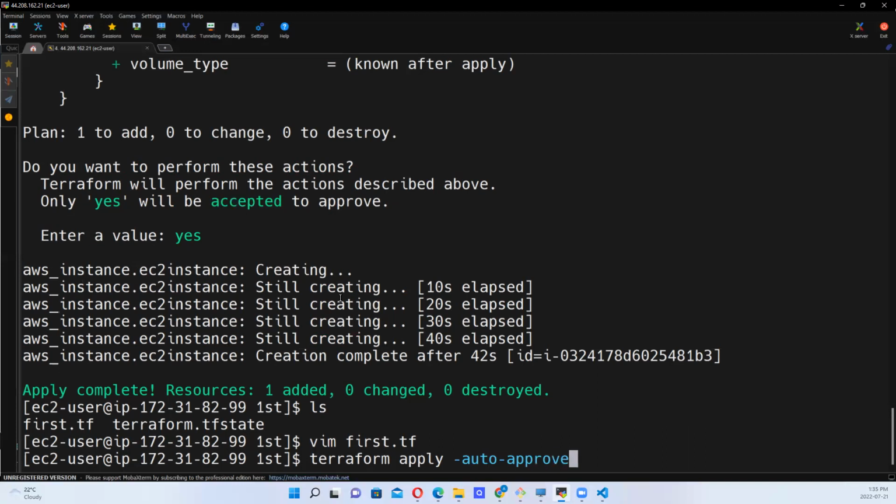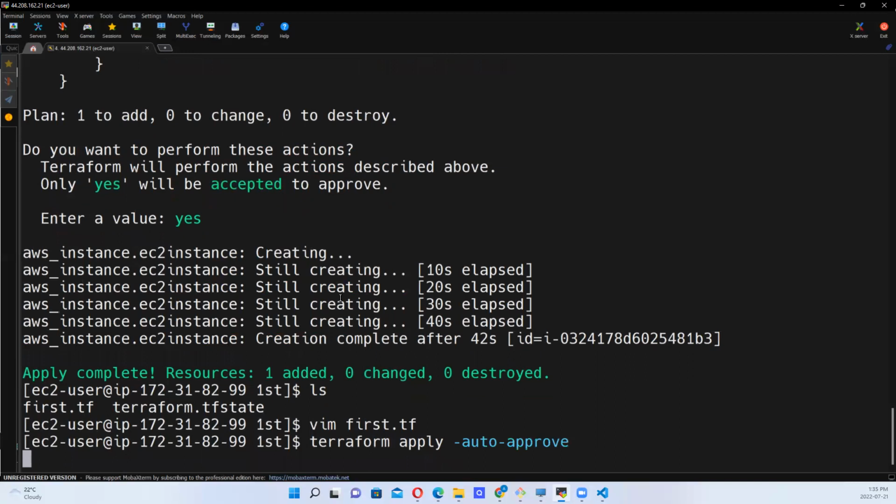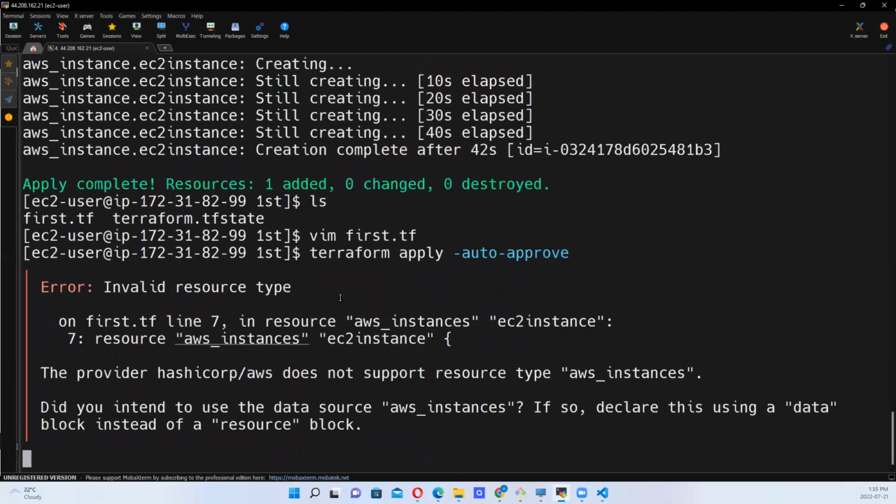Once you add this flag, it just goes straight, but this time we are going to get an error, on line 7, the resource aws_instances. It says an invalid resource type. It means the provider does not support resource type aws_instances.